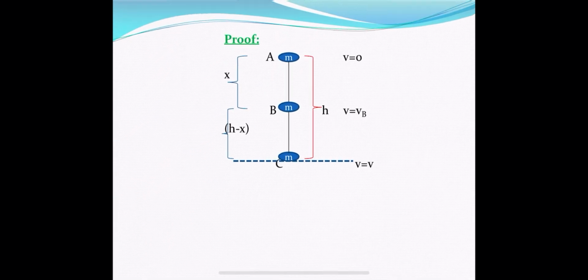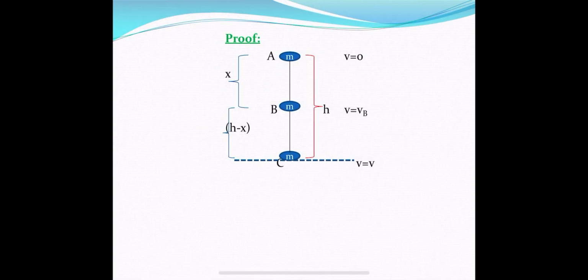So what is a freely falling body? A body which is dropped from a certain height is a freely falling body. So the initial velocity of the body should be equal to 0. Let us consider an object of mass m dropped from a building of height h. From the top of the building, an object of mass m is dropped. Its initial velocity is 0. After dropping, it travels in a downward direction with increasing velocity, and finally it reaches the surface of the earth.